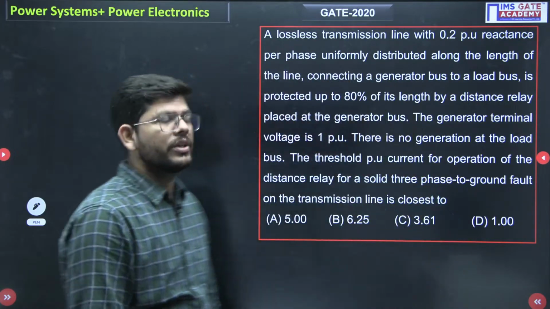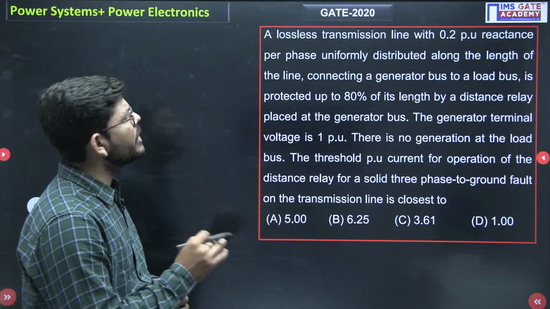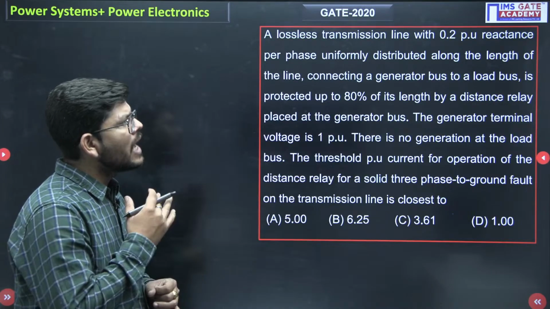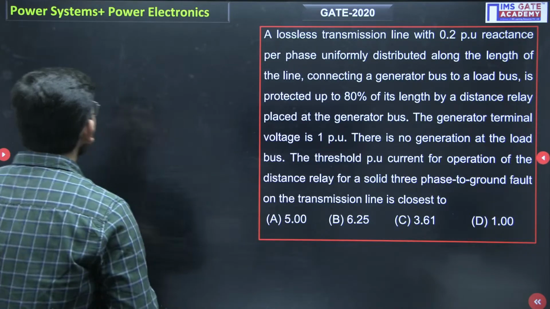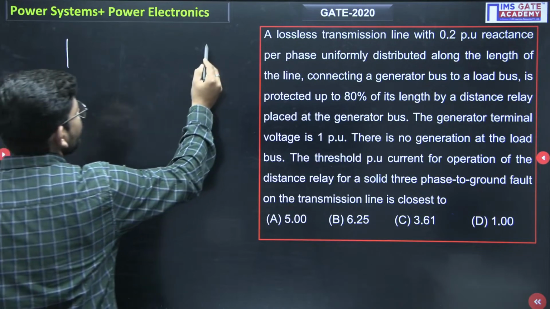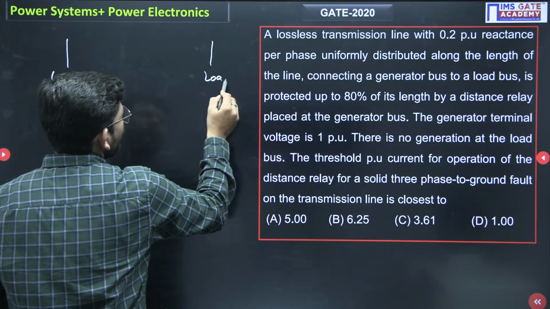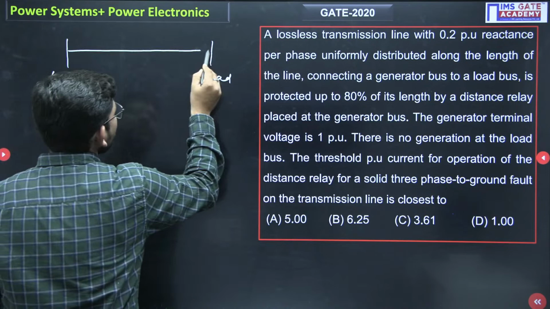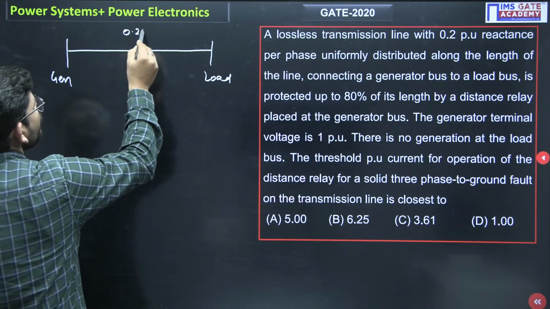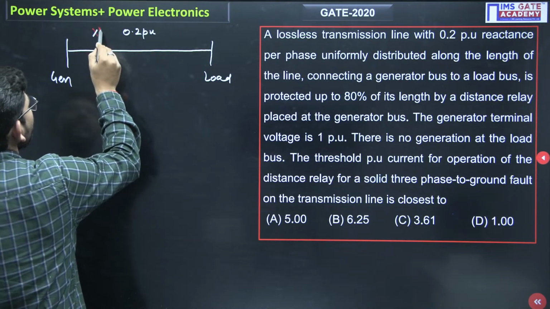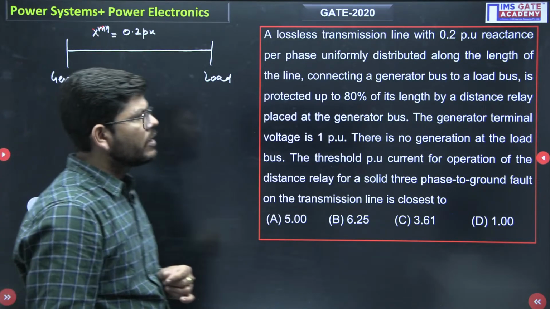Now just see this question. This was also a very good question. A lossless transmission line with 0.2 per unit reactance per phase uniformly distributed along the length of the line connects a generator bus to a load bus. Stop here. What is given to us? We have a generator bus and a load bus. They are connected to each other with a transmission line which has an impedance of 0.2 per unit. So the impedance of the transmission line is 0.2 per unit. This is what is given to us.